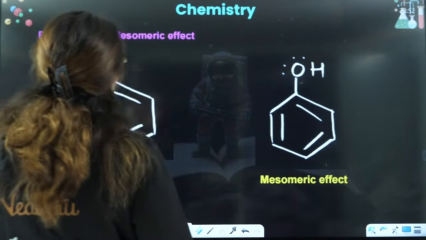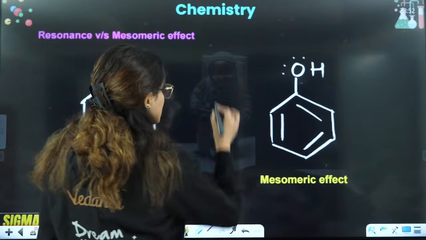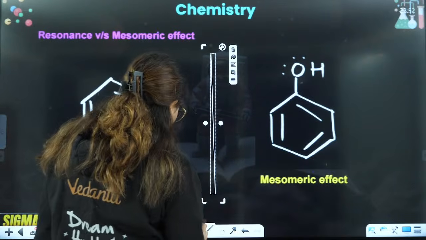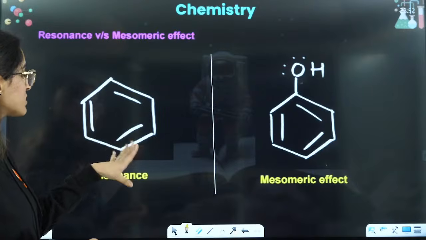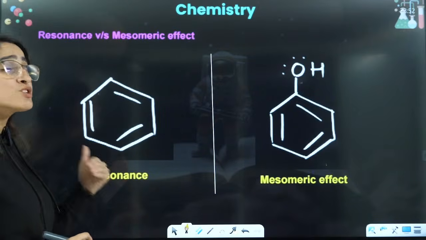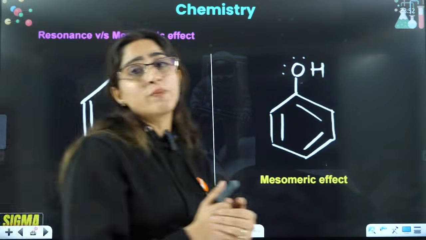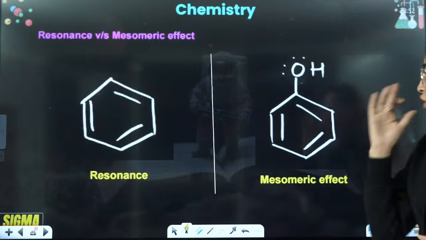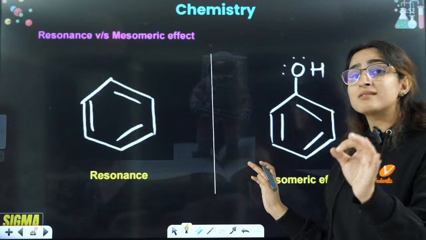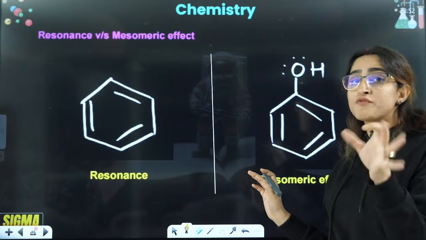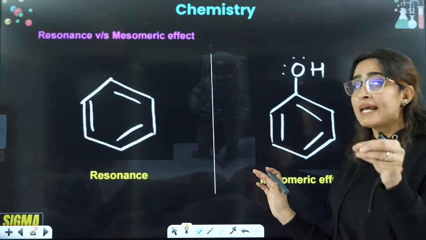So, resonance versus mesomeric effect, if you see, in case of resonance, guys, what we have is double bond, single bond, double bond, single bond, double bond, right? That is not because of some external group that is linked to it. In case of mesomeric effect, the resonance is there, but this is because of some external group that is linked to it.